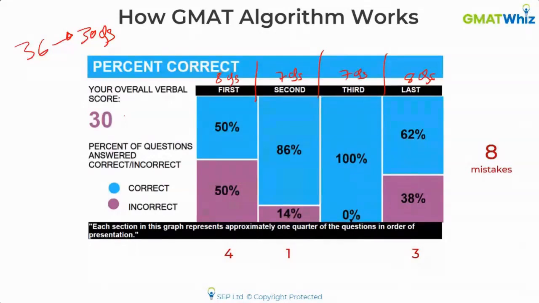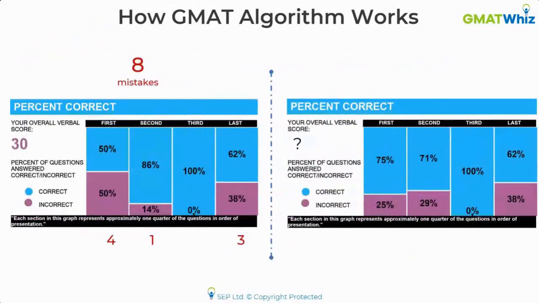So remember this student now. I'm going to bring up another ESR of a different student on the right side. The left one you have already seen. Verbal score of 30, 8 mistakes, 4 mistakes in the first quarter, 1 in the second, and 3 in the last quarter. Now look at the second ESR. This student's ESR is very similar to the first student, but there is a small difference. This student made just 2 mistakes in the first quarter, 2 mistakes in the second quarter, and 3 in the last quarter. So overall, he made 7 mistakes.